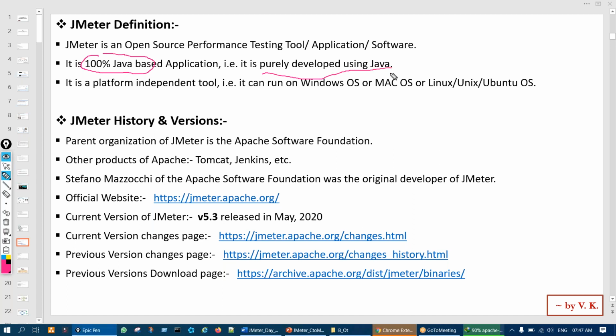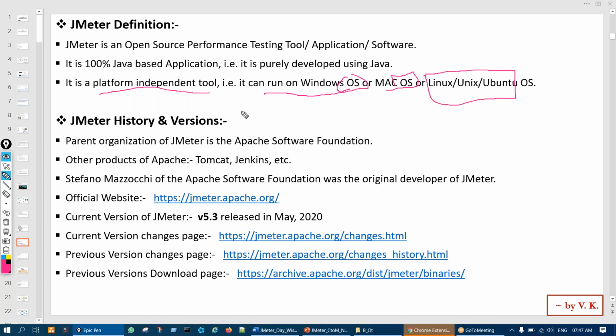It means that any software is developed using a certain language, and this JMeter has been designed and developed using the Java language. This is a platform independent tool, which means it can run on Windows operating system, Mac operating system, or Linux and Unix operating systems without any issue. So it is platform independent.